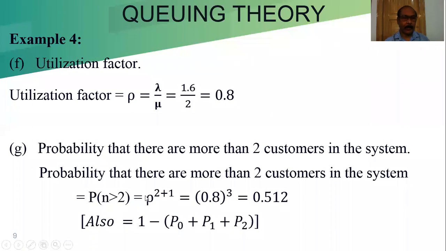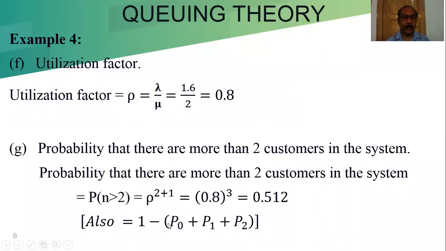You can ask me why it is not rho to the power 2. Rho to the power 2 is only when we are considering the queue, but here we are considering the system. More than 2 means it is strictly greater than 2. That means we can also write greater than or equal to 3. That's why rho to the power 2 plus 1, that is rho to the power 3. 0.8 to the power 3 is 0.512. That is the probability.